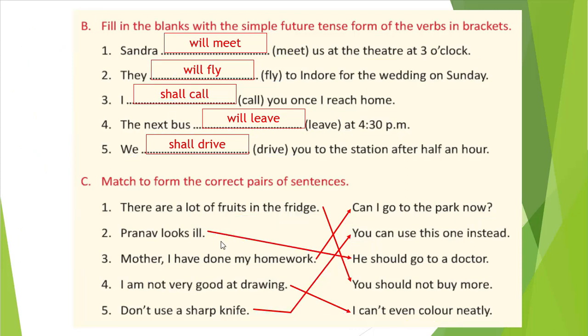So this way you can write the correct sentences. Okay. So here we have finished our English 2 syllabus also. We have finished earlier our English 1 syllabus also. So here what you need to do is write down all the exercise and review in your notebook. That is your homework. Okay.